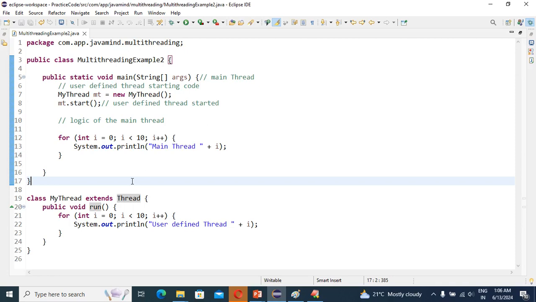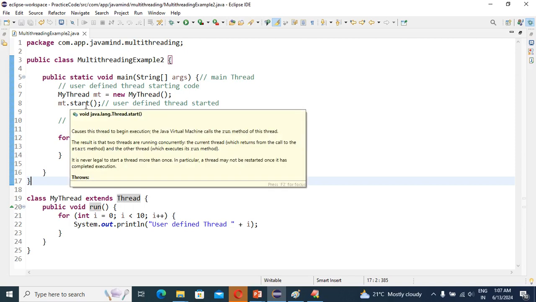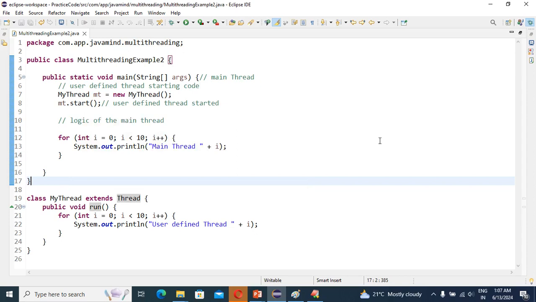In the same way, when we call mt.start, the Thread class start method will execute. So my thread is registered into the thread scheduler, which means the thread is created.